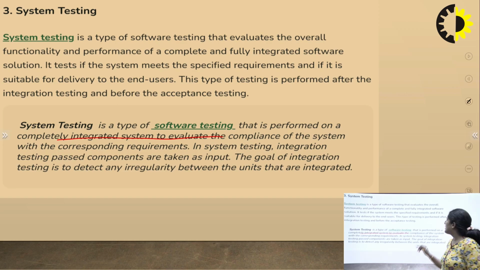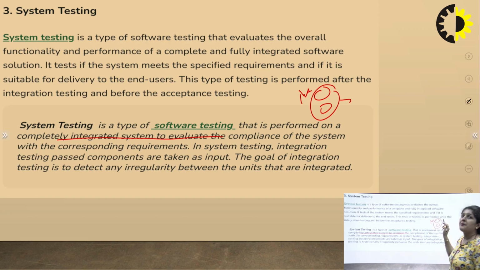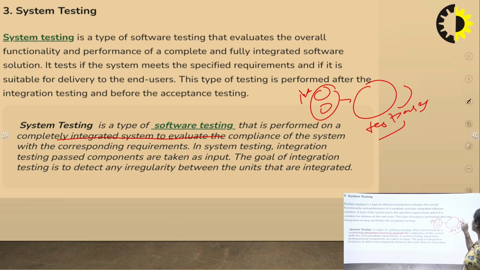So what we have tested in integration testing is considered as input for system testing. After that, we generally build test cases, and according to them the system test will be done. So this is the overall view of system testing.